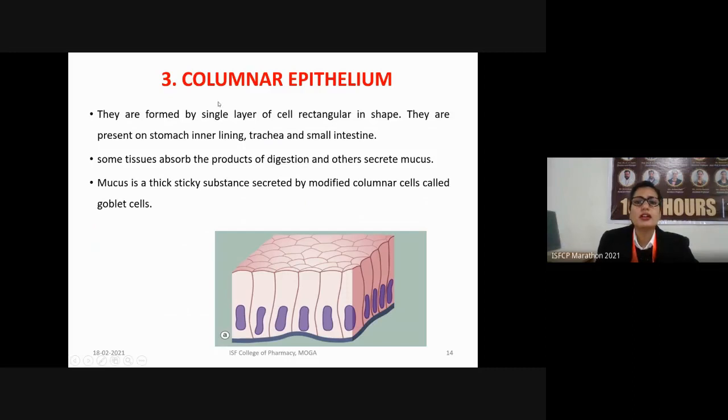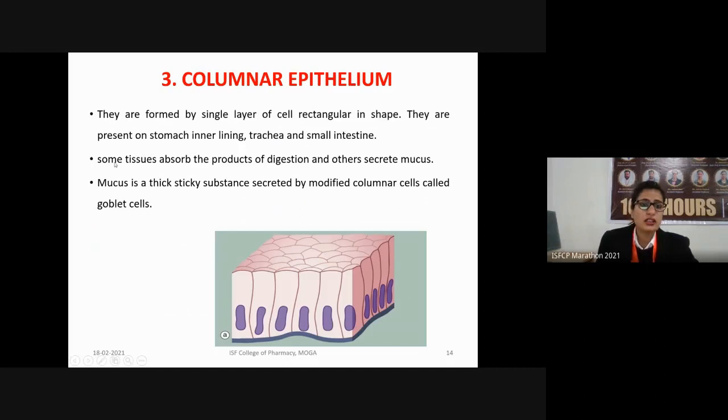Next, we have the columnar epithelium tissues. As we can see in the structure, they are also lying on a basement membrane, but the shape of their cell is like a column, somewhat rectangular, and they are present in the inner lining of the stomach, the trachea, as well as the small intestine.